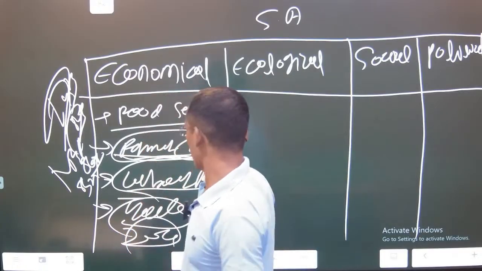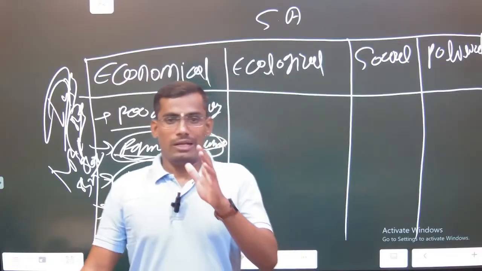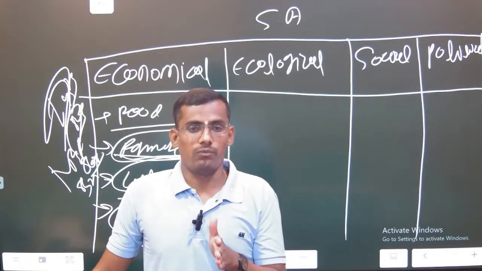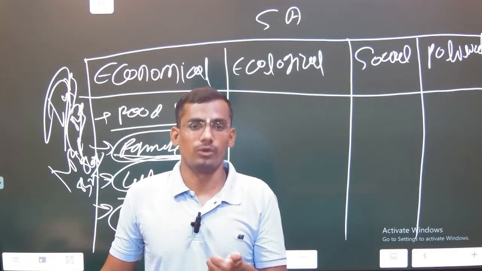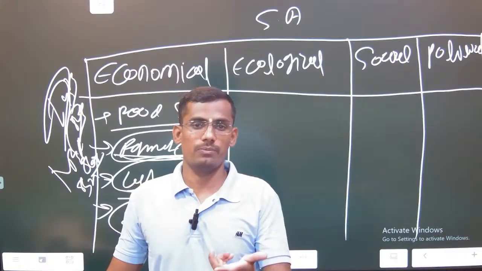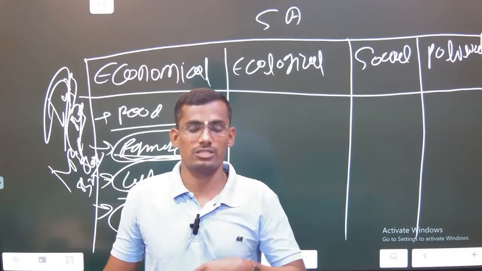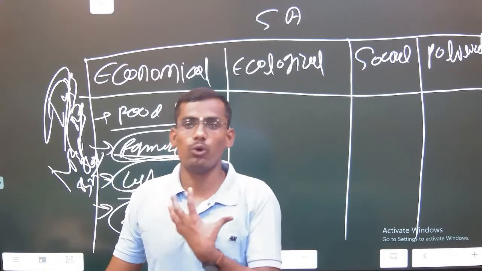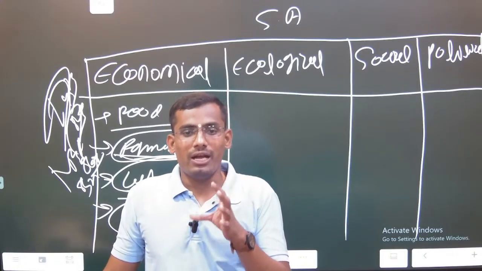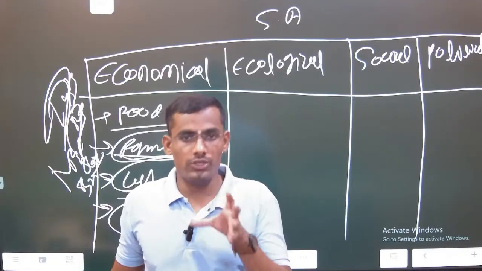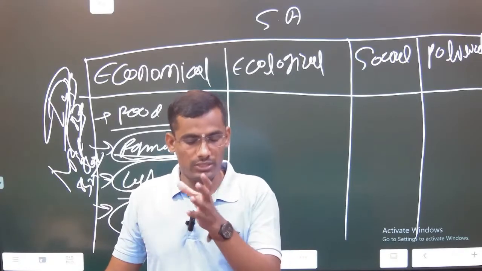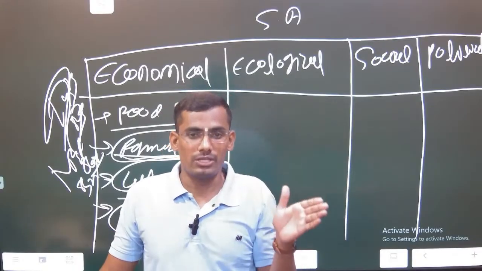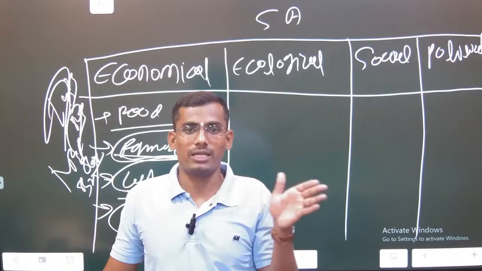Then labor productivity. If labor is not getting proper food, how will he work? So there is a direct relationship between sustainable agriculture practices, the support of food grains and everything, towards labor productivity and trade volume. If you see, India showed aversion to the agreement and backed out of the Regional Comprehensive Economic Partnership, RCEP.